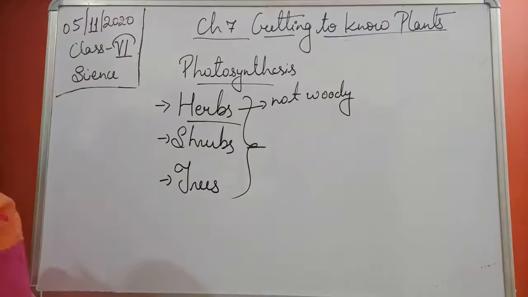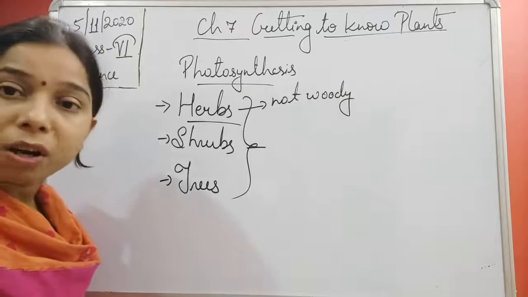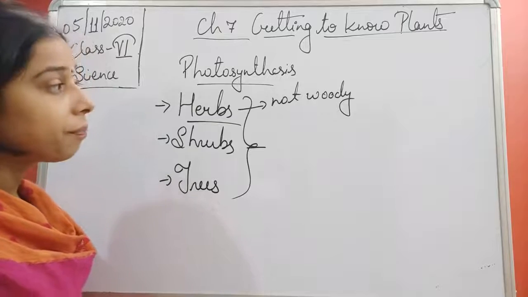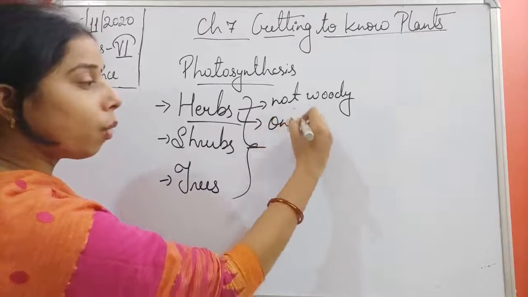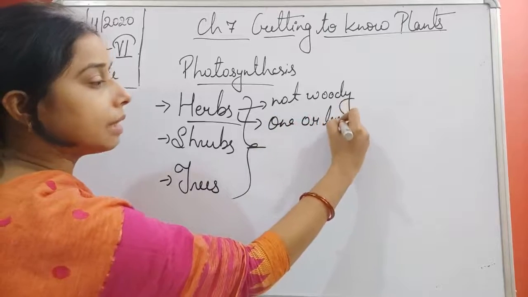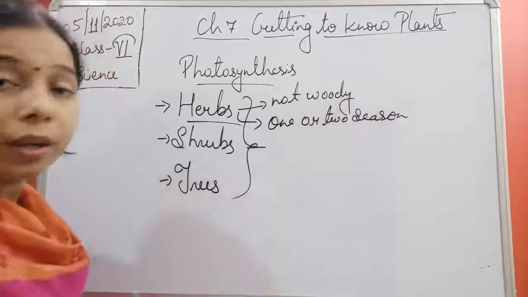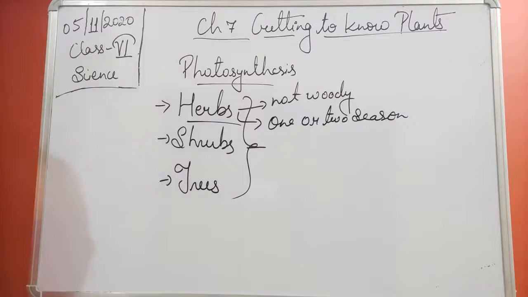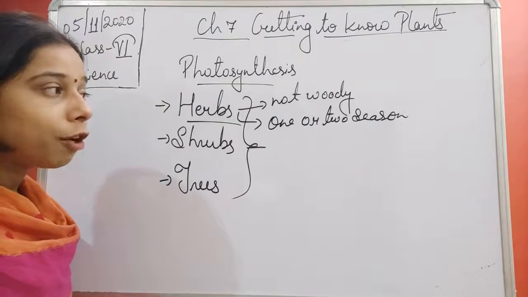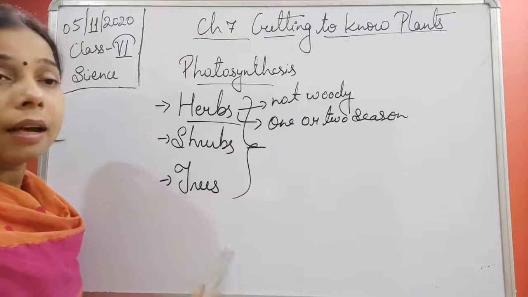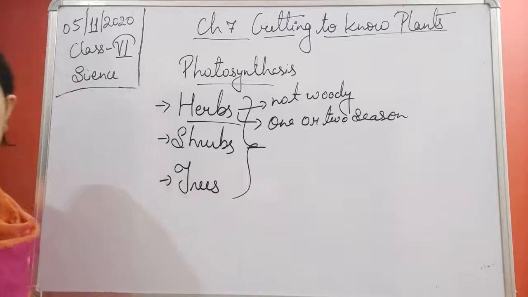Herbs can occur for 1 or 2 seasons. So the stems are not woody, it can occur for 1 or 2 seasons, and the height can be up to 1 meter only, students.